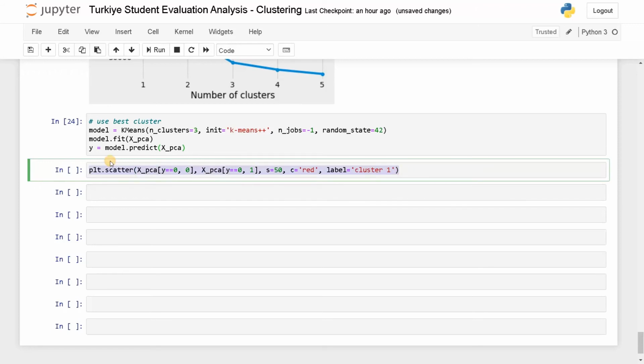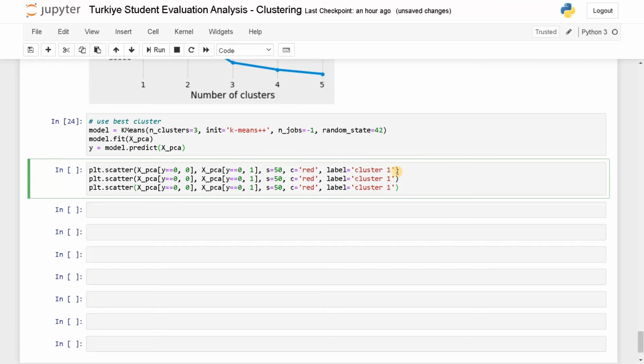Similar to this, we need to do this for 3 clusters. So this output label will be 1 and this is also 1. You can change this to yellow, and this is cluster 2 and this label is 2. This will be, let's say, green, and this is cluster 3.